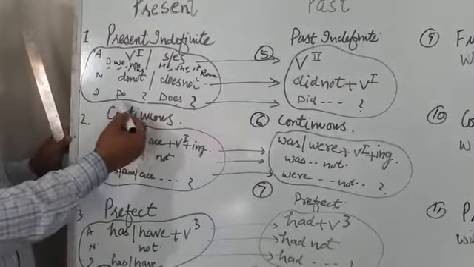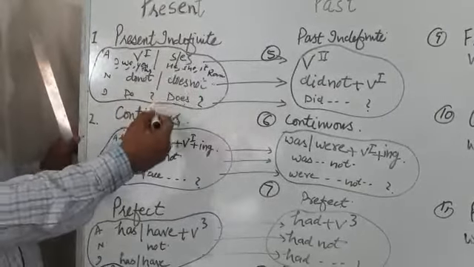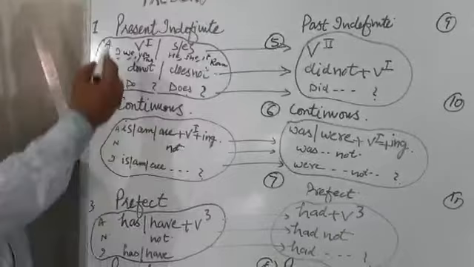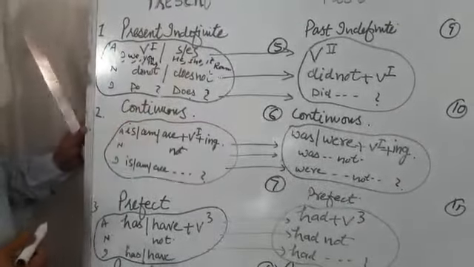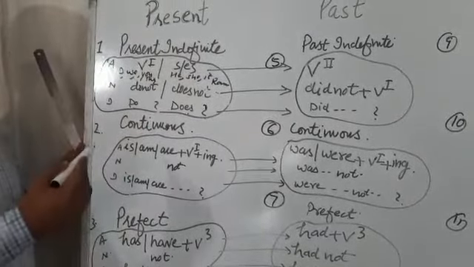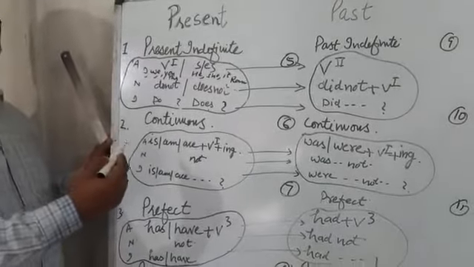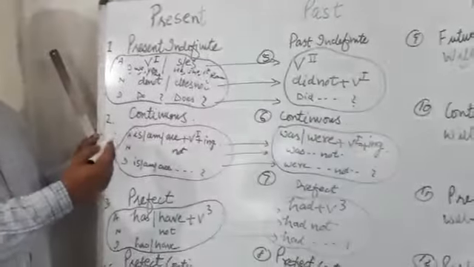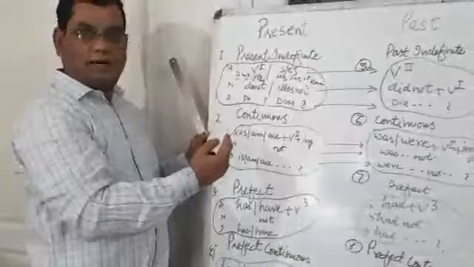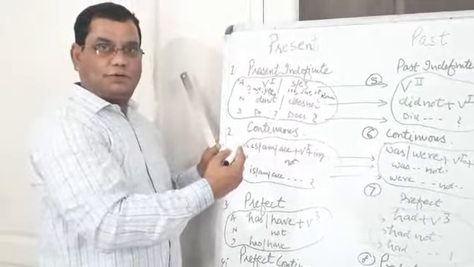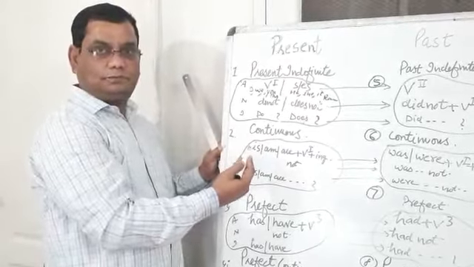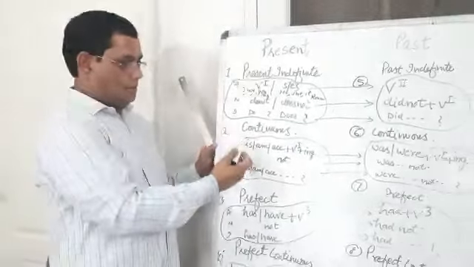But do all your friends like bananas? This tense is used for all the things which are true in nature, which are habitual, which are scientifically truth, which are matter of your daily routine, which happen daily.